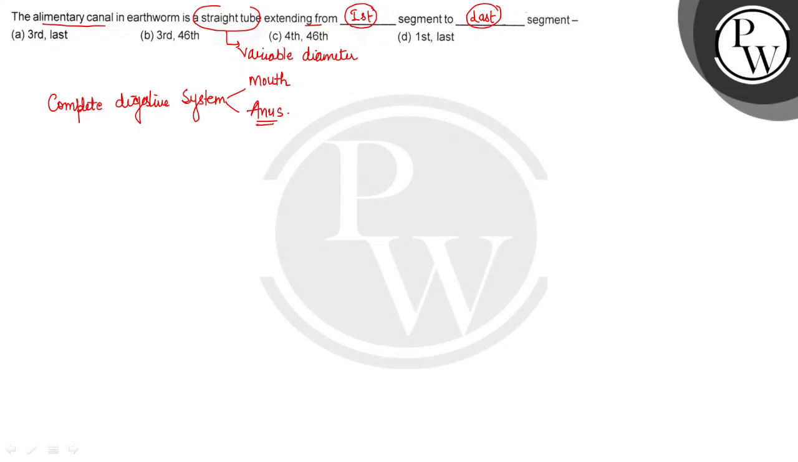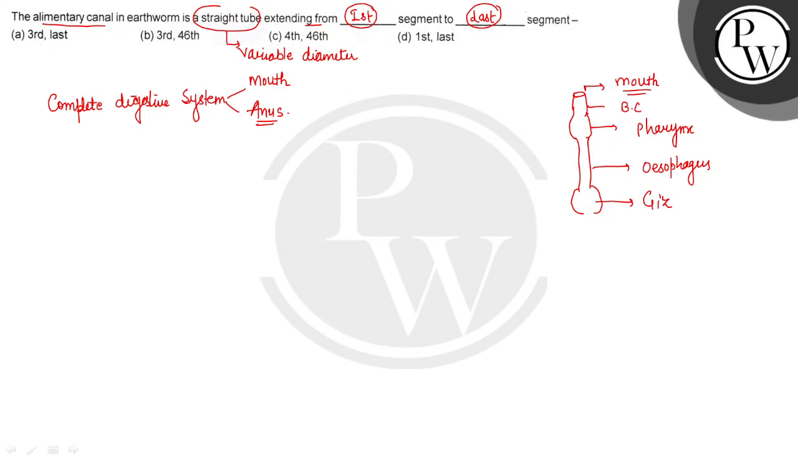तो parts अगर हम देखें, there will be the mouth which is present in the first segment. So mouth से आगे you will find the buccal cavity, then a pharynx. So this is buccal cavity, this is the pharynx. From pharynx there will be a long esophagus, so this one is esophagus. Then from esophagus there will be a region जिसको हम कहते हैं gizzard for the grinding of food, so this one is gizzard. Then from gizzard there will be stomach, so this one is the stomach.